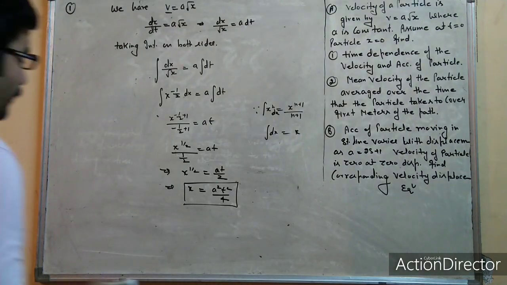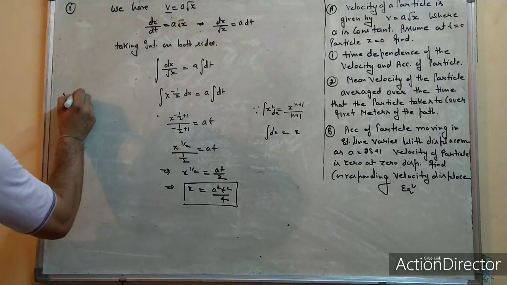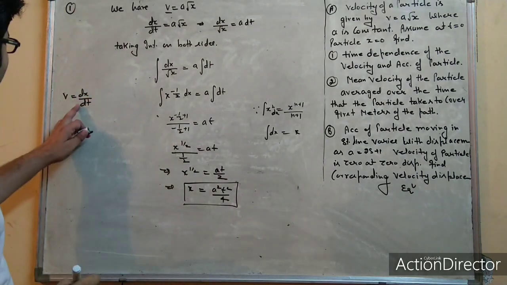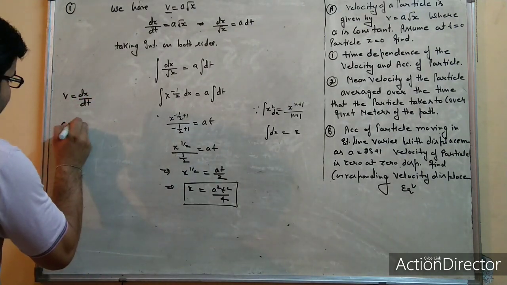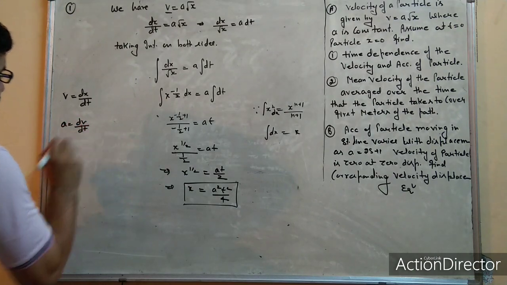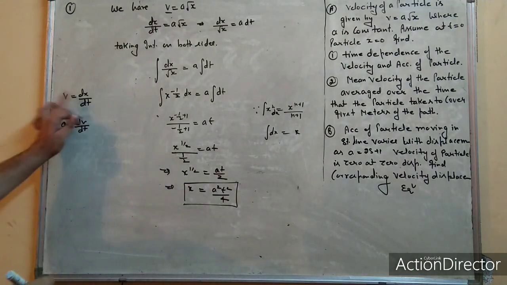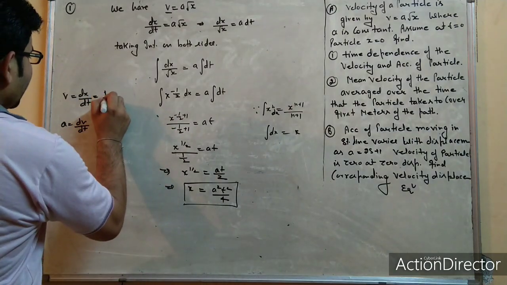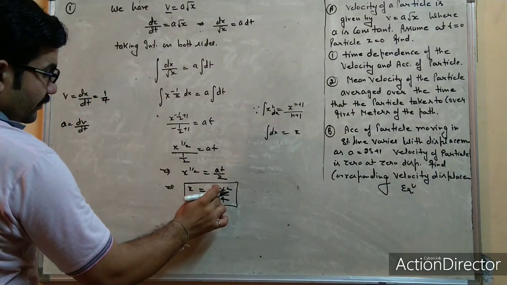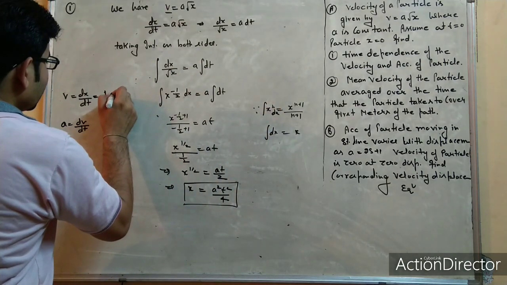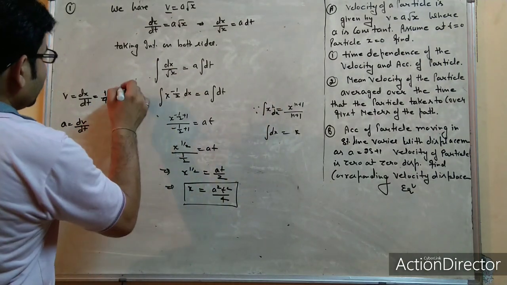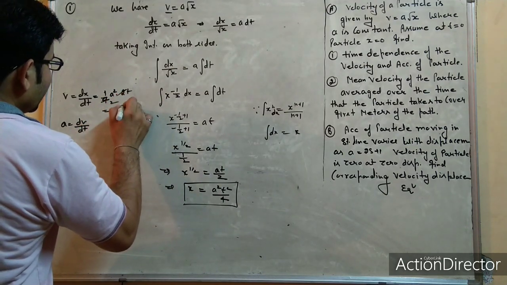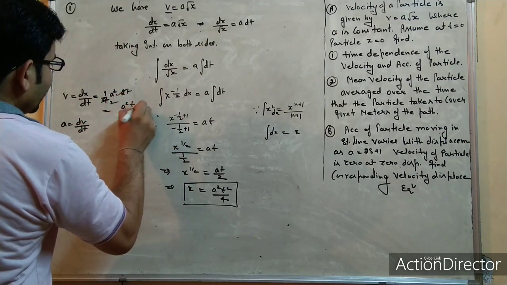Now we have to find velocity and acceleration. Since velocity is dx upon dt, and acceleration is dv upon dt. So first put x here, then you have to take the differentiation of this, 1 by 4 taking outside, and a² is constant already, then t² goes to 2t, then 2 and 2 cancel out, then it will be a²t/2.